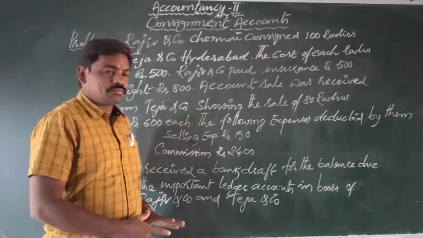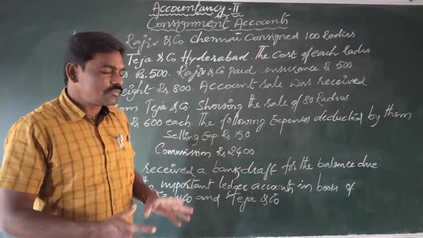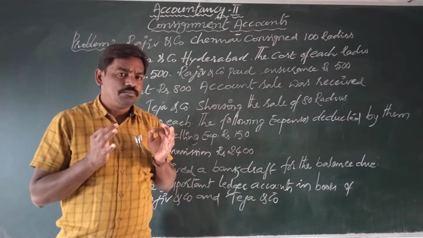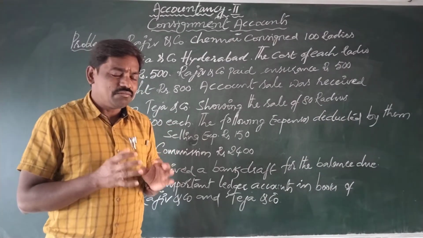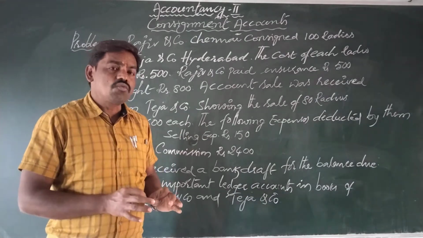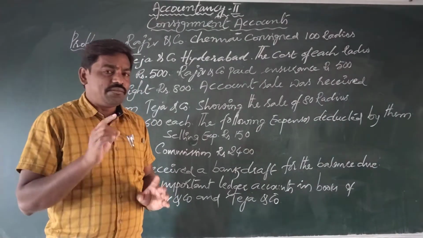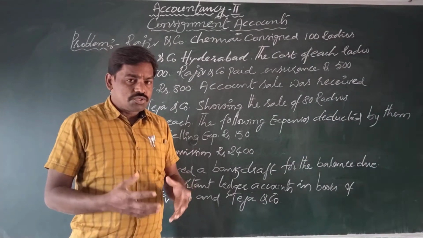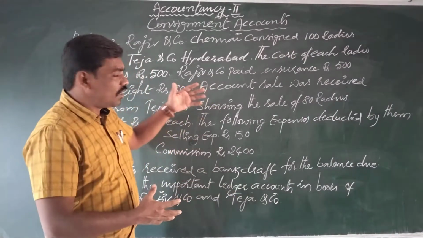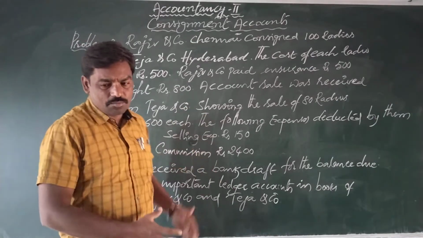This is the problem. From this problem, first we need to make working notes. Then we need to prepare 3 ledger accounts in the consignor's books and 1 ledger account in the consignee's books. Now you see how we are going to make working notes for the given problem.